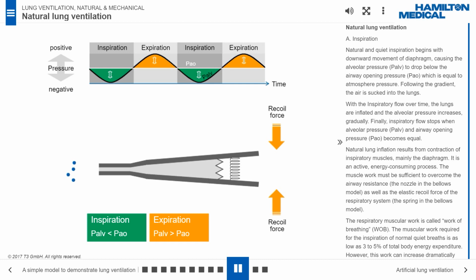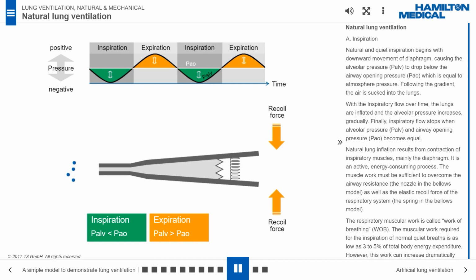Natural lung inflation results from contraction of inspiratory muscles, mainly the diaphragm. It is an active, energy-consuming process. The muscle work must be sufficient to overcome the airway resistance, the nozzle in the bellows model, as well as the elastic recoil force of the respiratory system, the spring in the bellows model. The respiratory muscular work is called work of breathing, WOB.